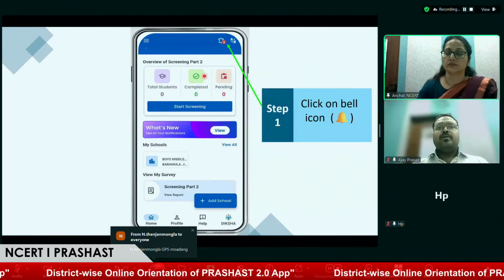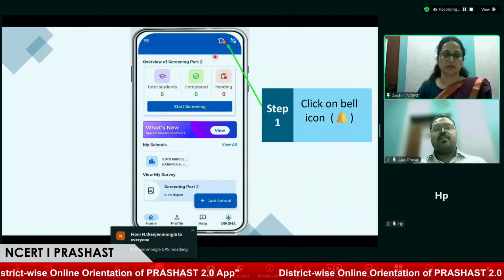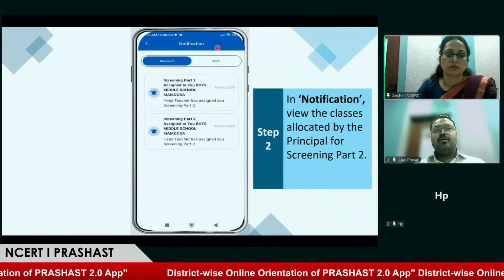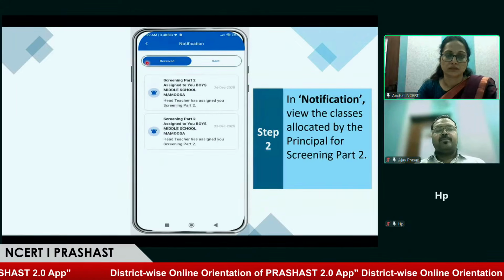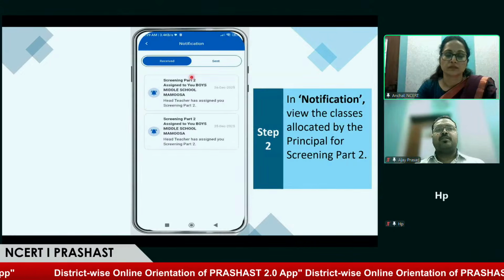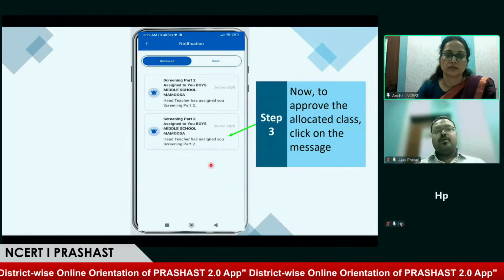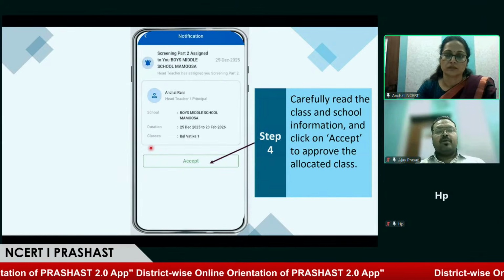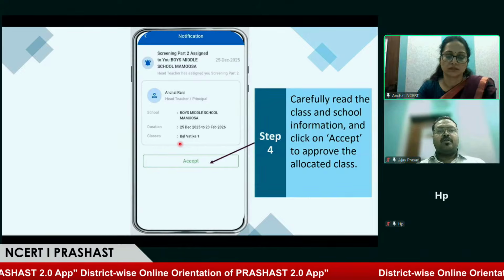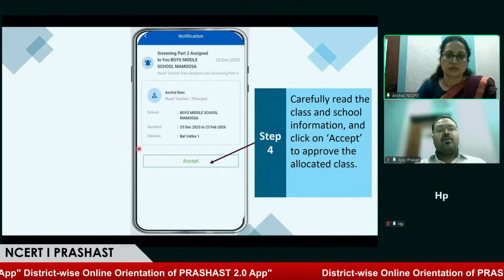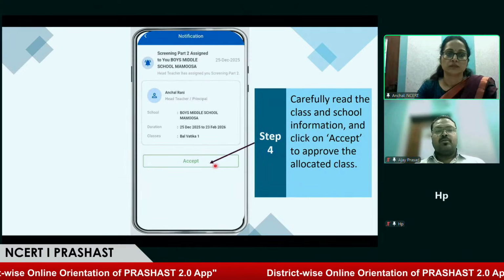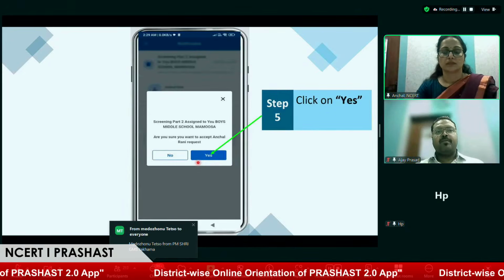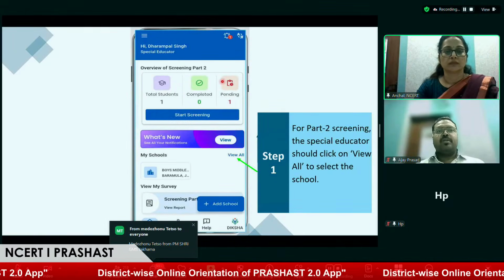The first step the special educator has to take is to click on the bell icon. After clicking the bell icon, the special educator can see the list of classes assigned to him. On selecting screening part 2, they can see the details of the school that has been assigned to them along with the accept option. The special educator has to click on accept. On clicking accept and giving confirmation, the dashboard will look like this.